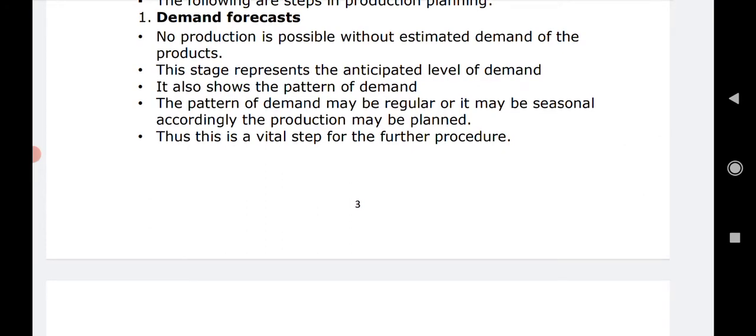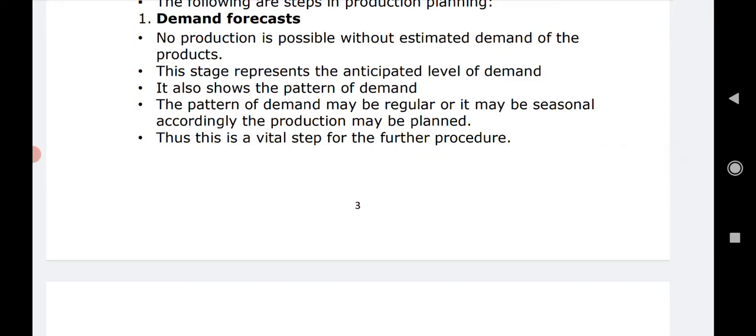So here the same thing applies: at the first stage, if we want to make plans, we have to foresee the future. Since we are talking about production and manufacturing, what is to be manufactured, in what amount, in what specifications, what should be the quality, quantity, specifications, everything is to be decided on the basis of whatever it is or in whatever form it is demanded.